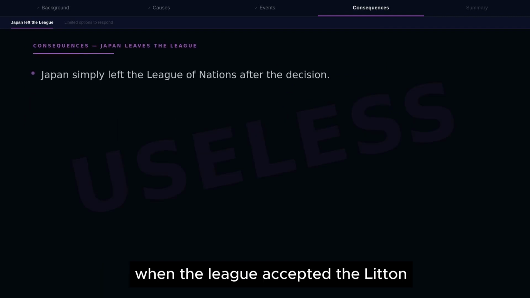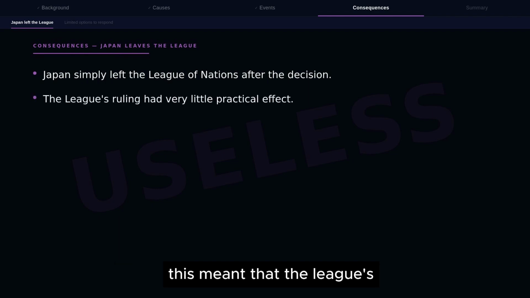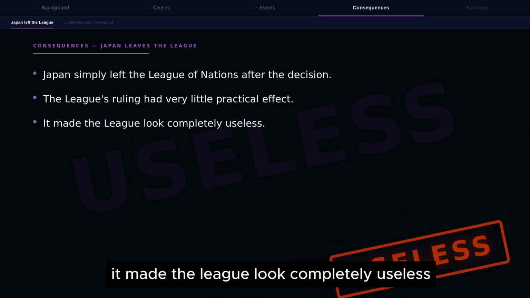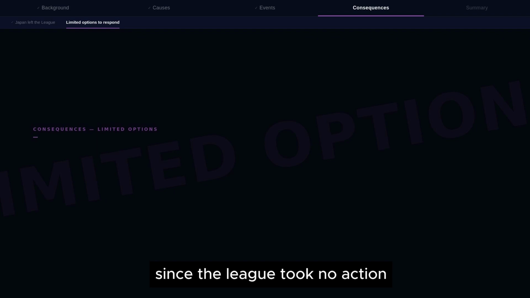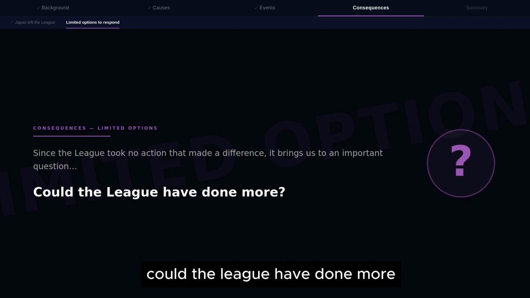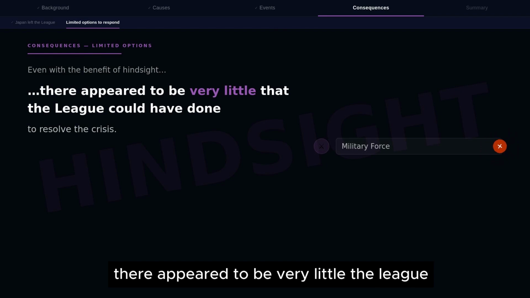When the League accepted the Lytton report, Japan simply left the organisation. This meant that the League's decision had very little practical impact. It made the League look completely useless. Since the League took no action that made a difference, it brings us to the question, could the League have done more? Even with the benefit of hindsight, there appeared to be very little the League could have done to resolve this crisis.